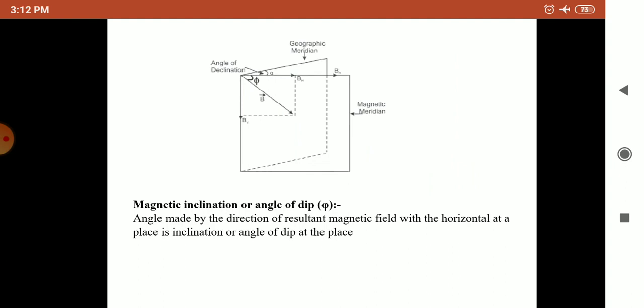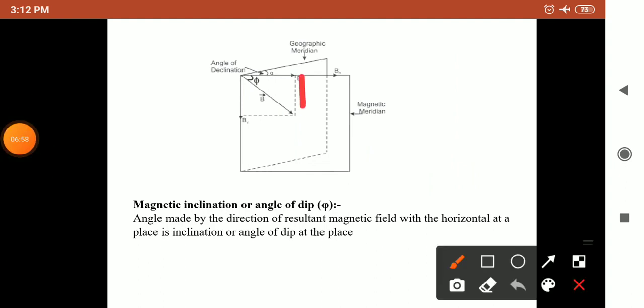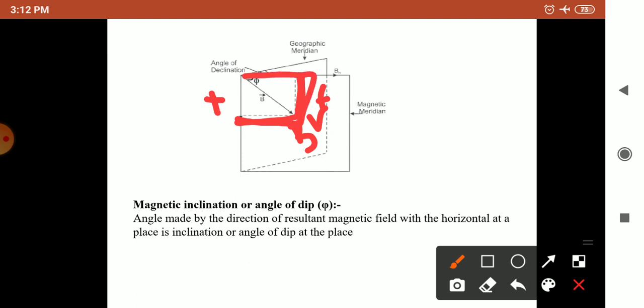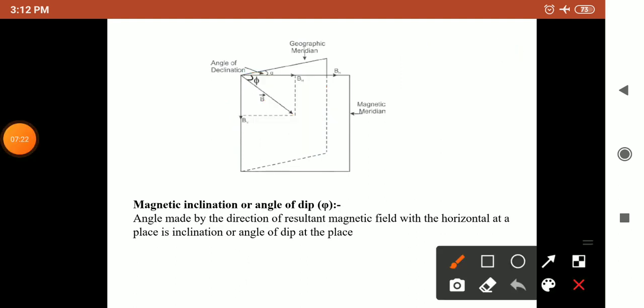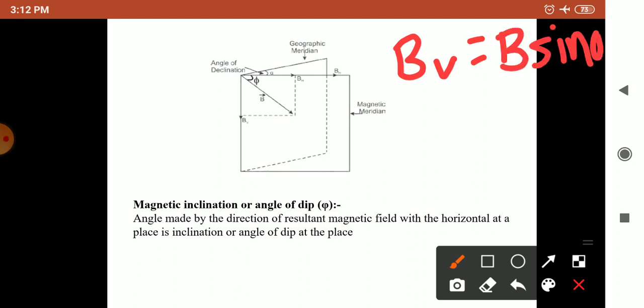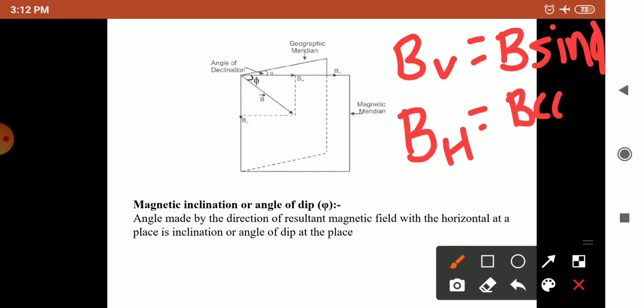Here this is a square, so this side and this side are equal, so this will again be BV. According to this square, this triangle will be a right angle triangle, which gives BV equal to B sin phi, and BH equal to B cos phi.